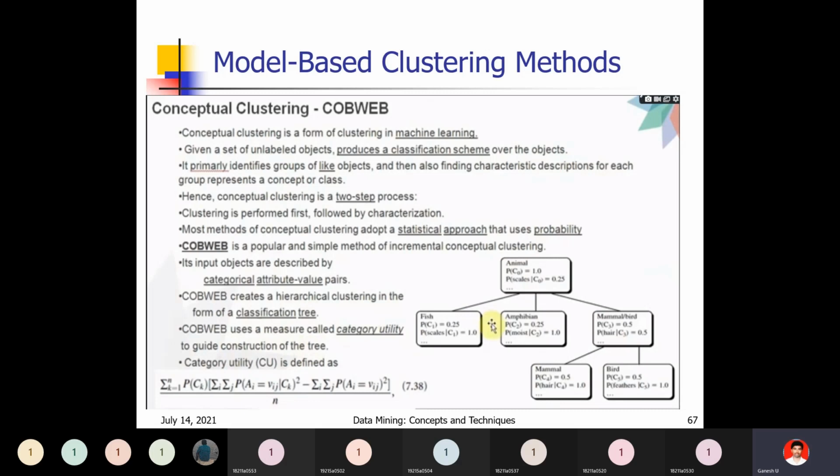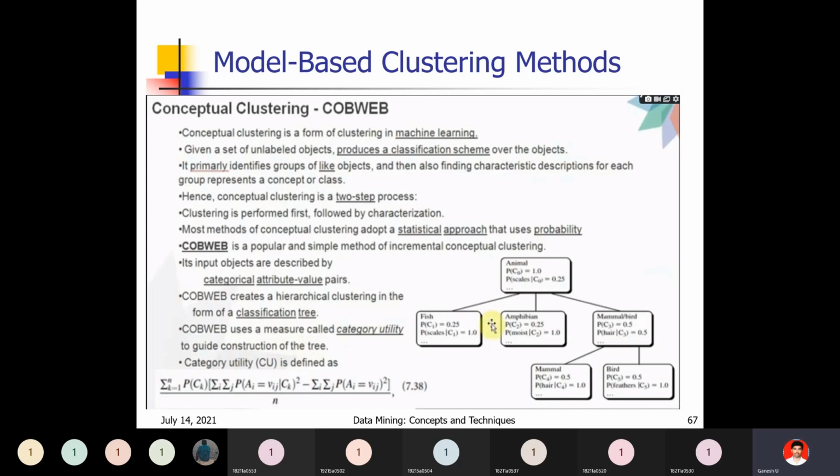You divide into different categories, and that is nothing but conceptual clustering. Mainly based on characteristics, you divide the data.